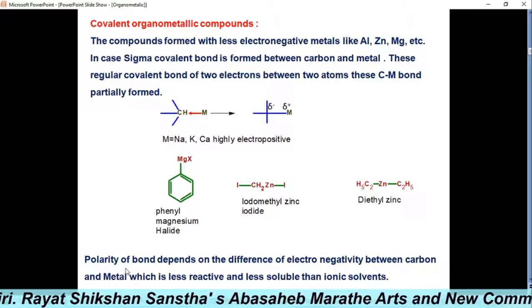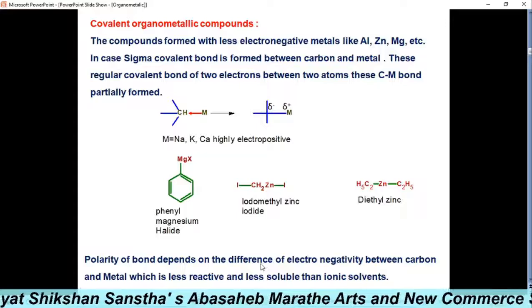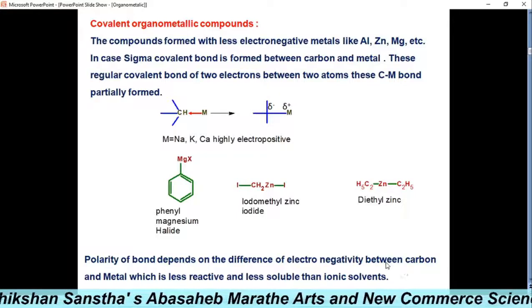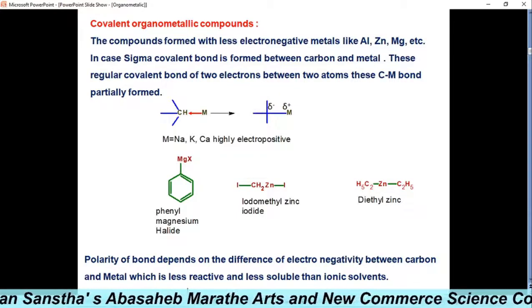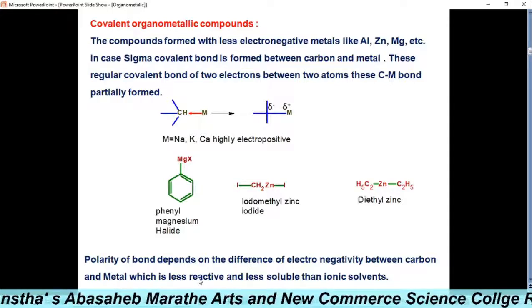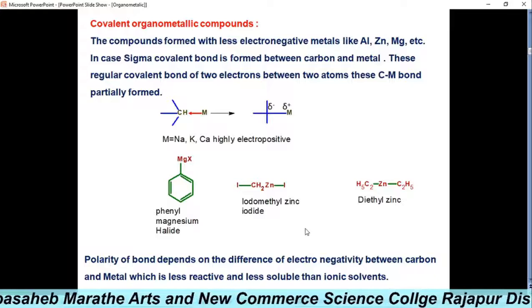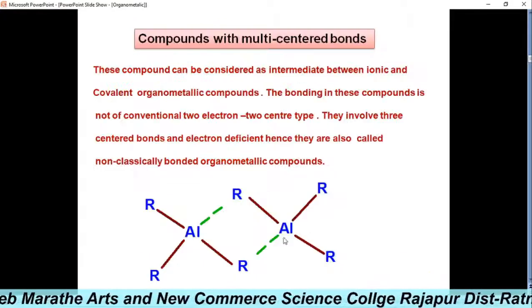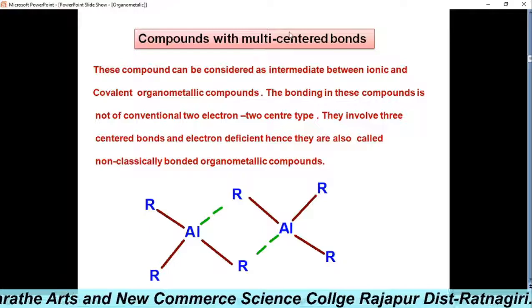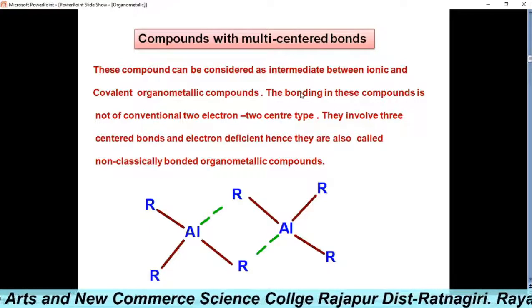Polarity of the bond depends on the difference of electronegativity between carbon and metal; these are less reactive and less soluble than ionic compounds.